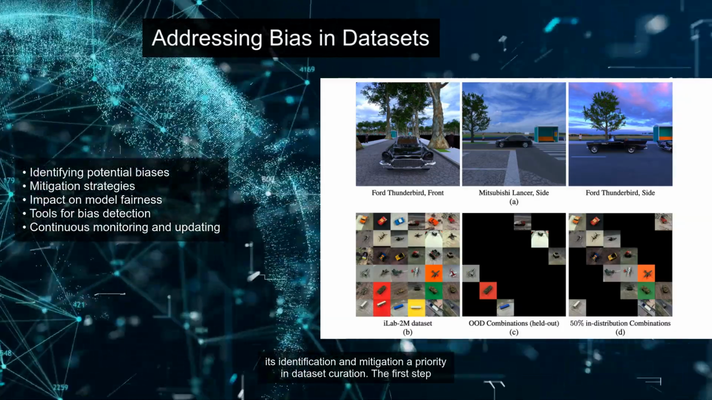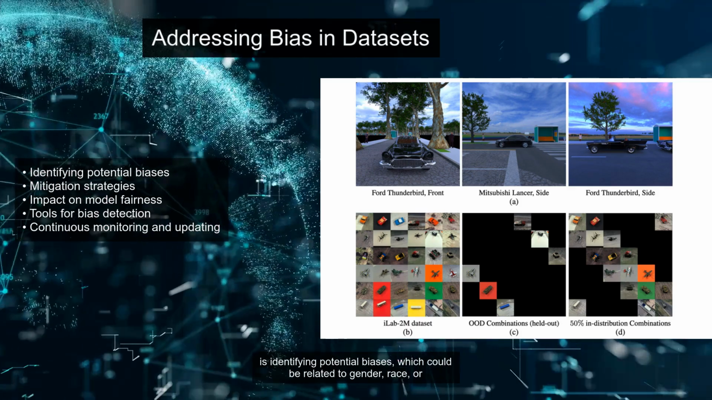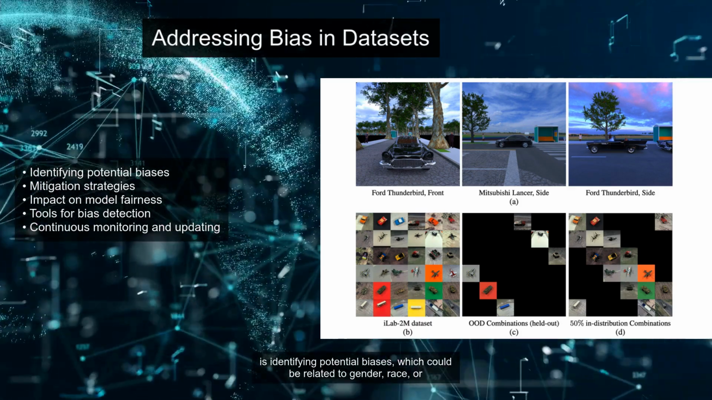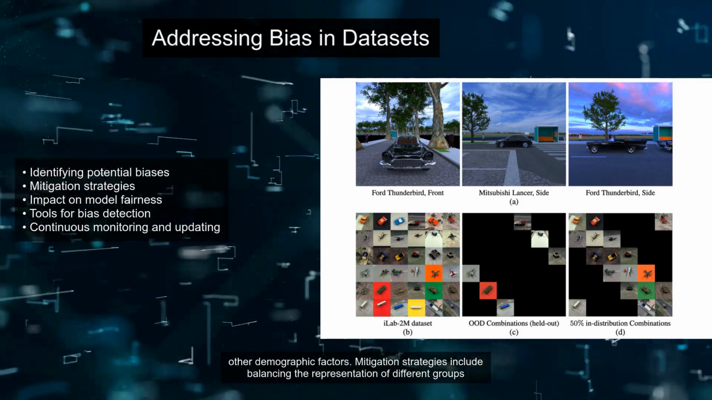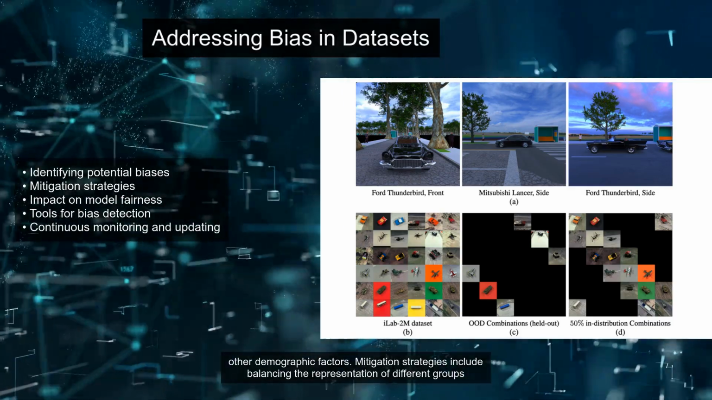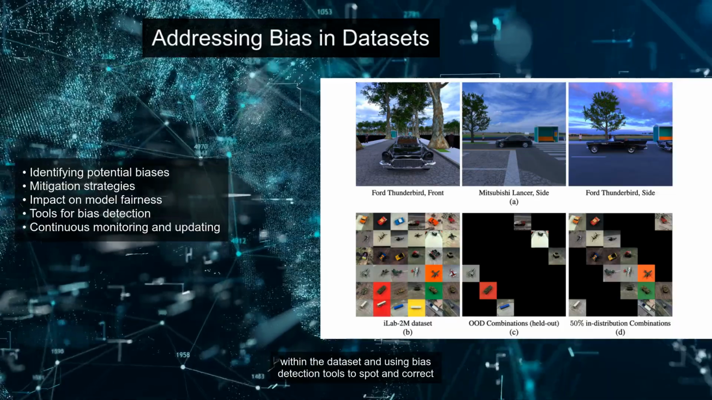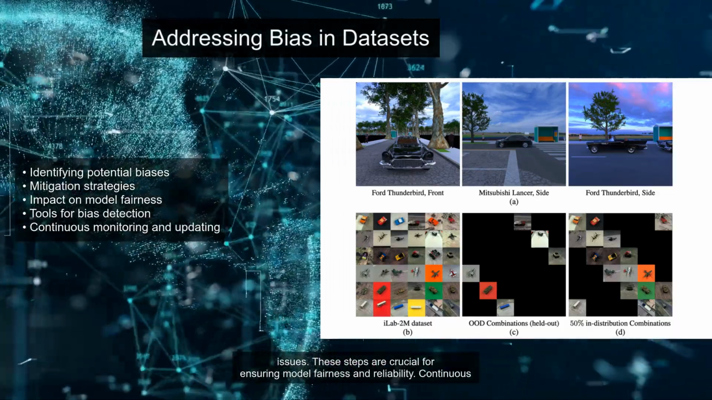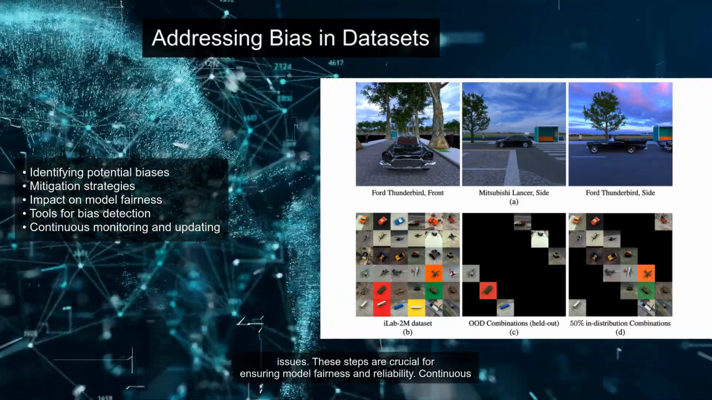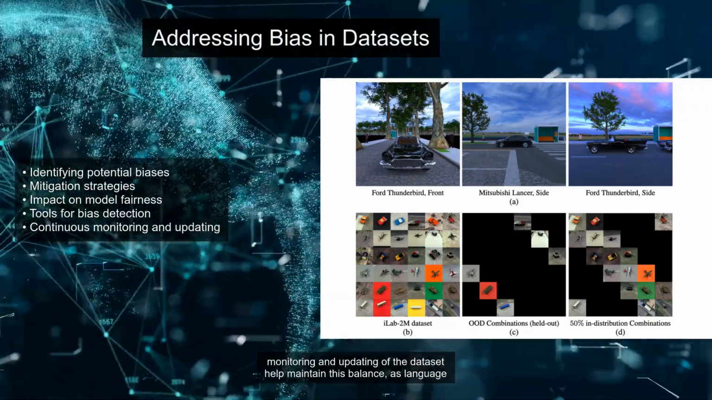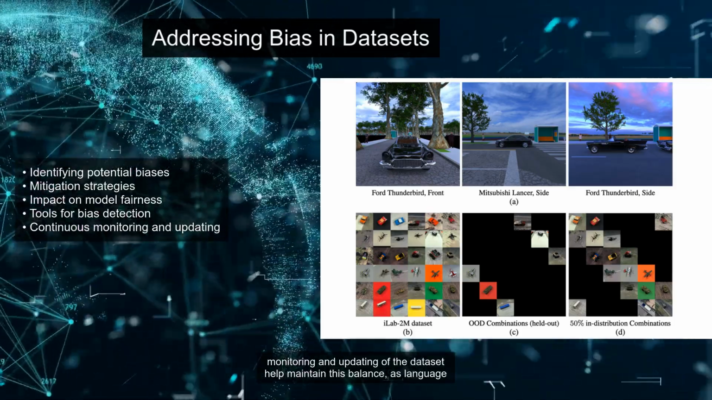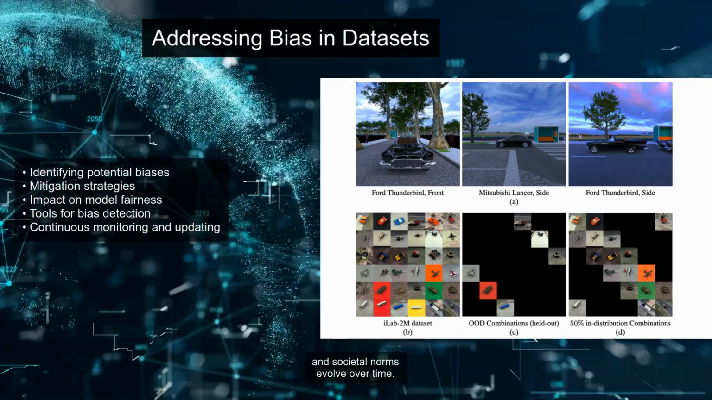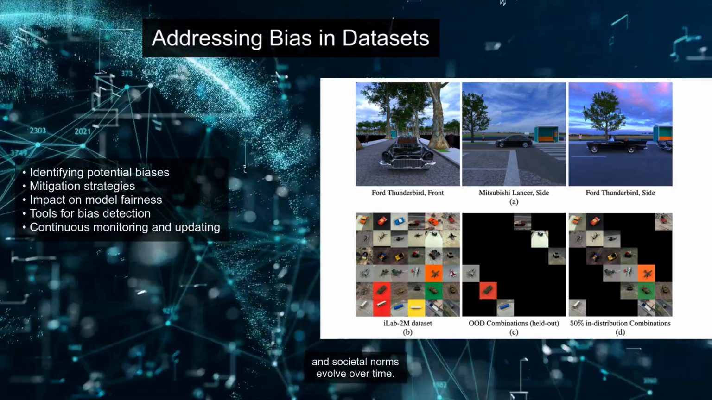Bias in datasets can lead to unfair and inaccurate model outputs, making its identification and mitigation a priority in dataset curation. The first step is identifying potential biases, which could be related to gender, race, or other demographic factors. Mitigation strategies include balancing the representation of different groups within the dataset and using bias detection tools to spot and correct issues. These steps are crucial for ensuring model fairness and reliability. Continuous monitoring and updating of the dataset help maintain this balance, as language and societal norms evolve over time.